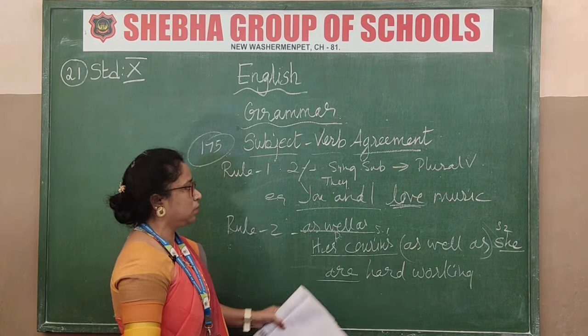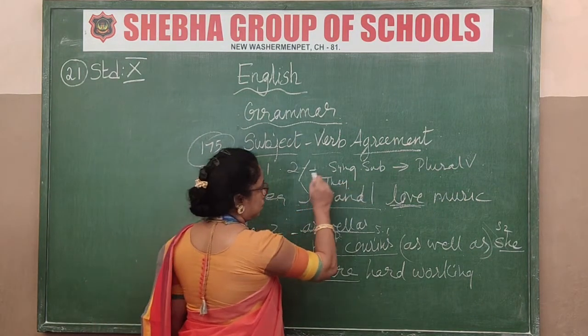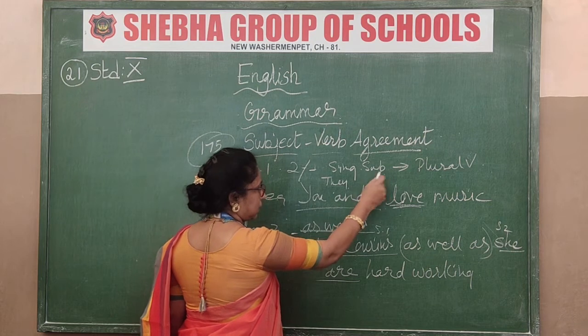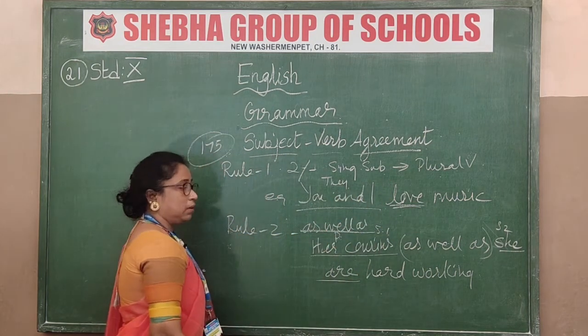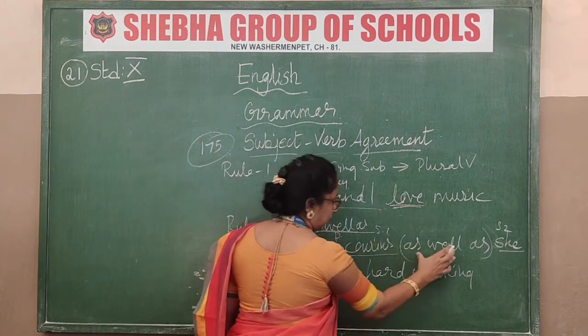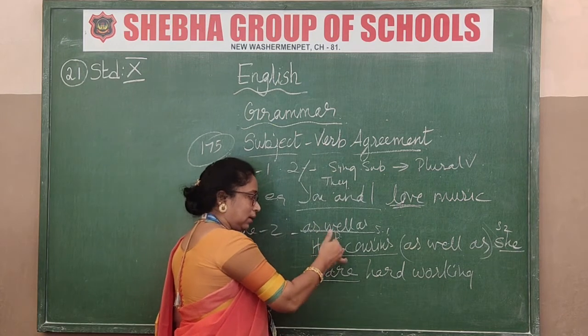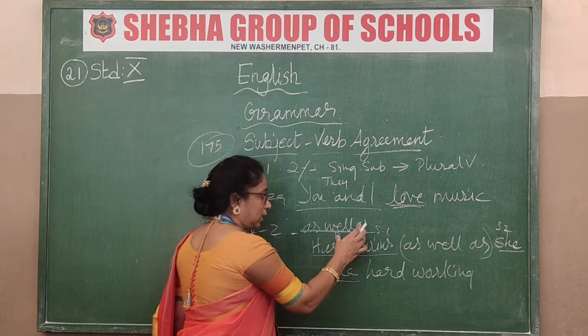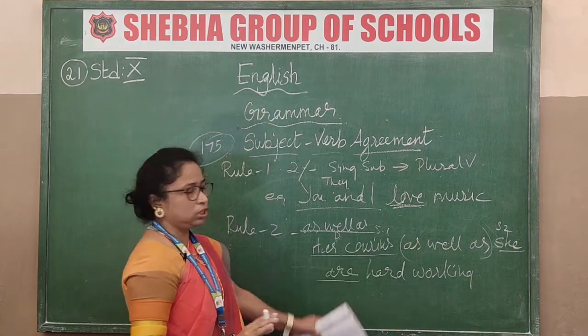Got these two rules now? First rule: two singular subjects will take a plural verb. Now what is rule number 2? When two subjects are joined with as well as, what is the first subject? Is it singular or plural? Accordingly only you must put the verb here. Got this now? So these two rules are okay.